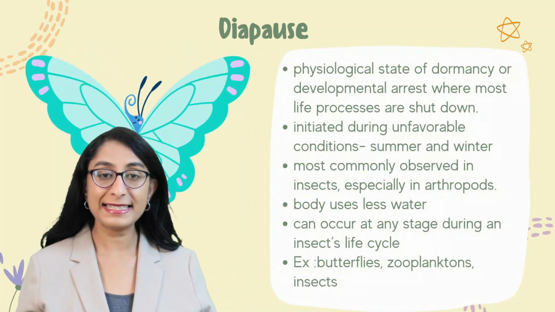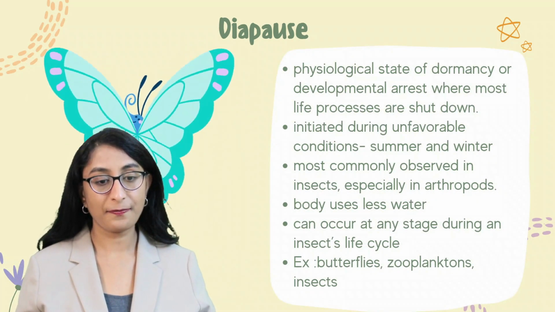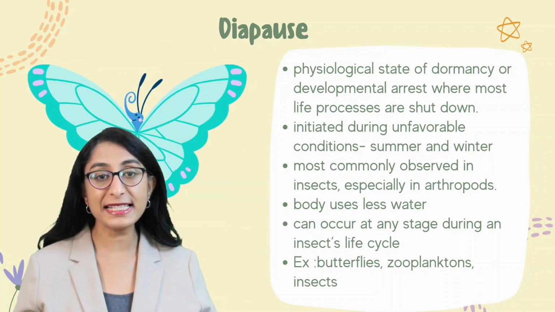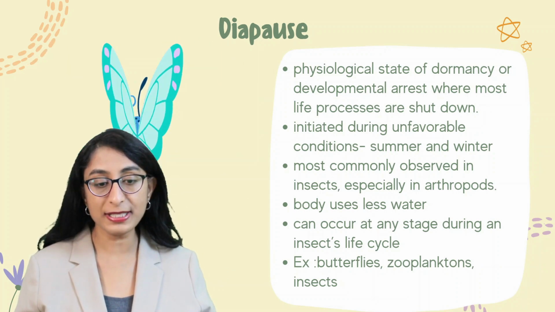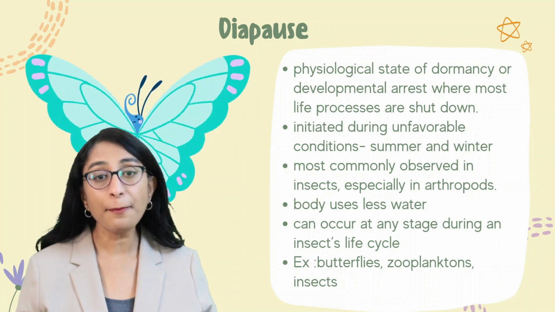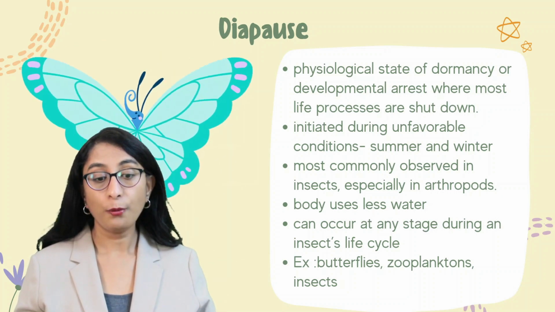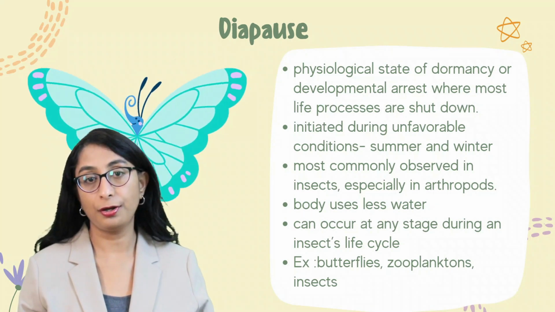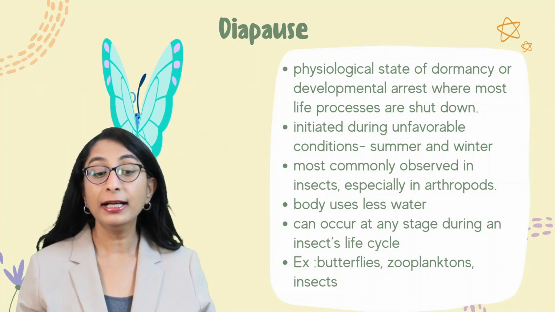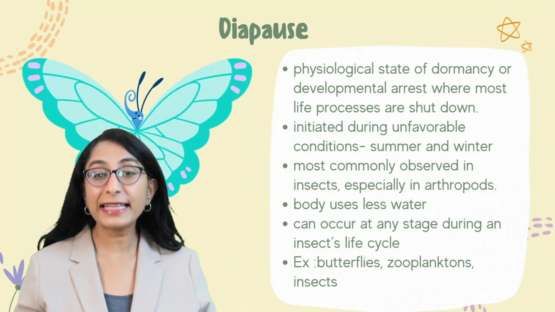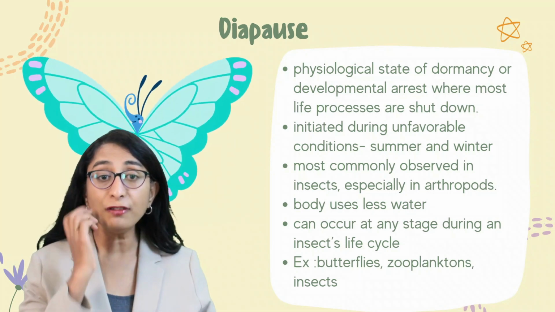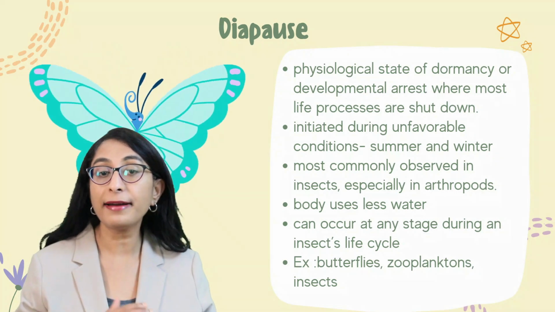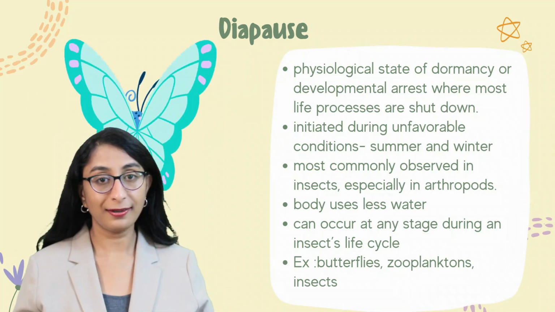Now, let's discuss diapause. Diapause is the physiological stage of dormancy or developmental arrest where most of the life processes are shut down. Okay, keep in mind, diapause is initiated during unfavorable conditions both during summer as well as winter, right?